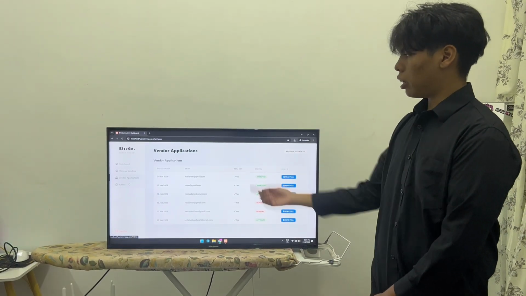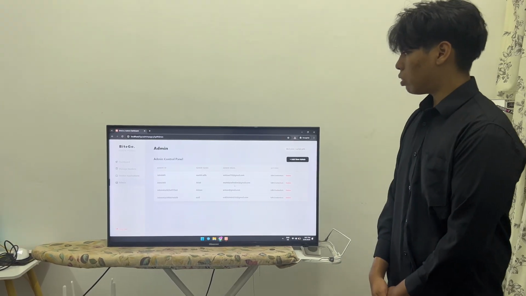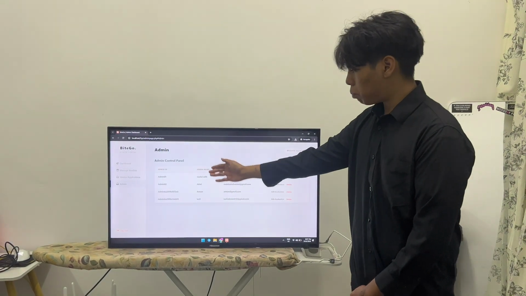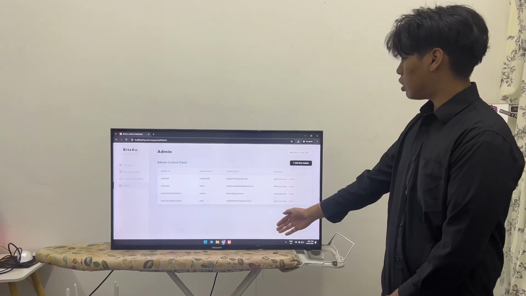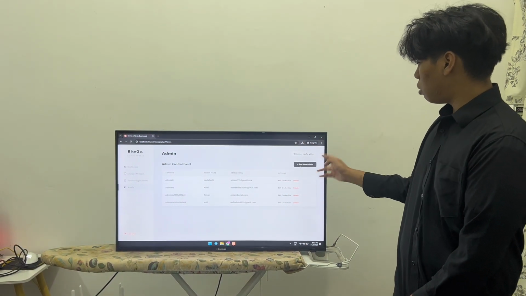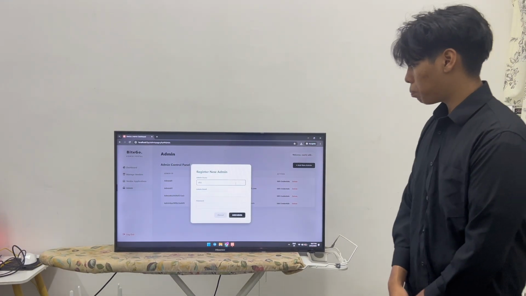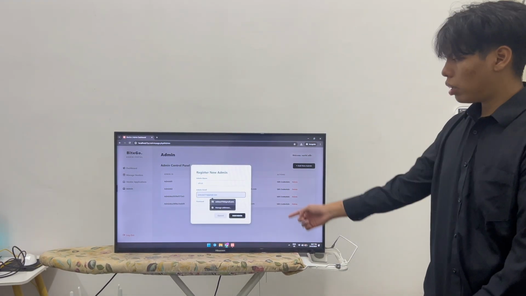Let's take a look at the manage admin control panel. It has listed all the admins and their emails here, and first of all, the admin can add another new admin. Let's start with the admin name, email, and password.